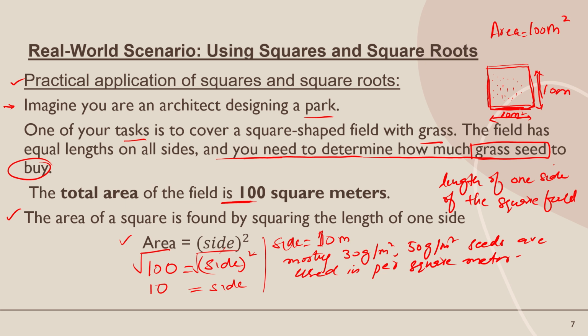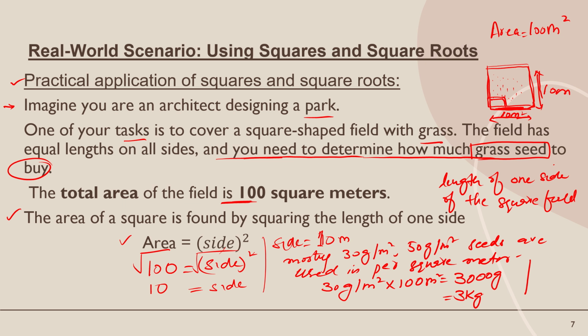Mostly, per square meter of field, almost 30 grams or 50 grams of seeds are used. So if you use 30 grams of seed per square meter, then multiply by 100 square meters, you will get 3000 grams. Converting it to kilograms, we get 3 kilograms. If we use 50 grams per square meter, the answer will be 5 kg.